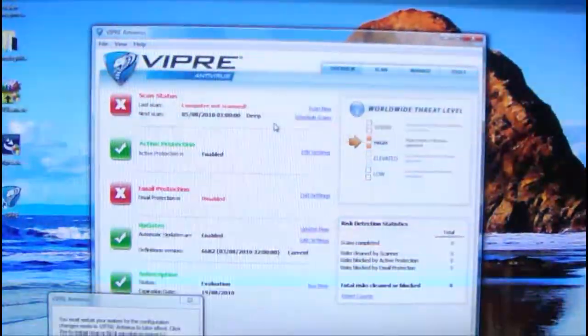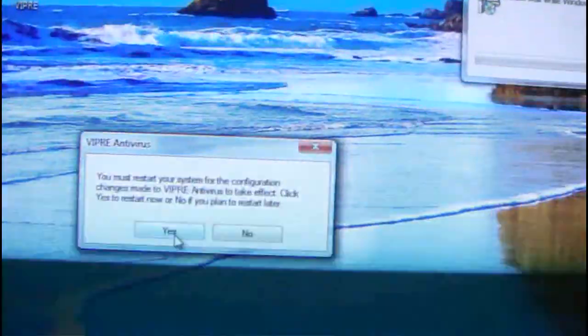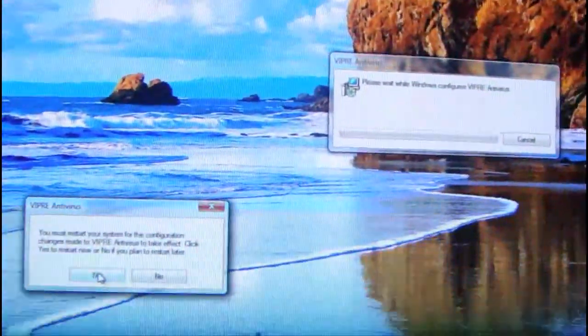Preparing to install. Aha, right, like it. That's fine, I can get that far again, so it's all worked. Close it down. Now what do I do with this? Please wait while Windows configures Vipre antivirus and you must restart. Well, as I've had in the past, I've allowed to reboot doing this a dozen, 15, 18 times on some occasions, and it still keeps coming back.